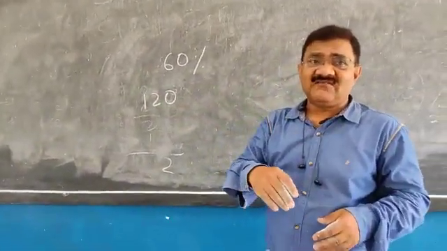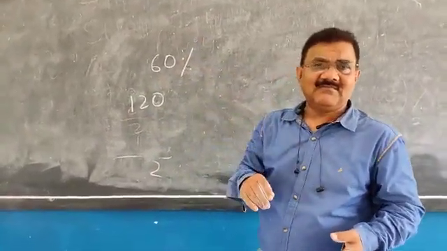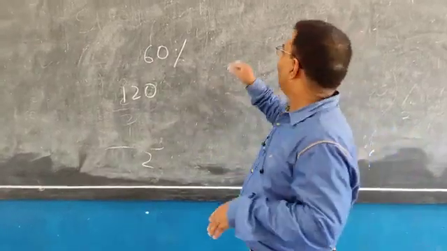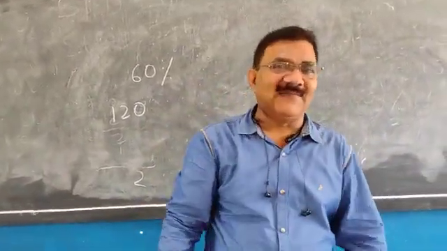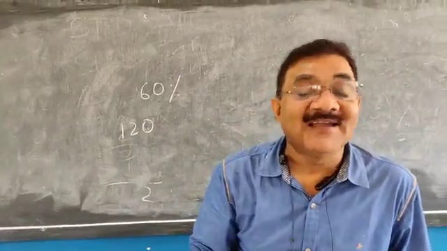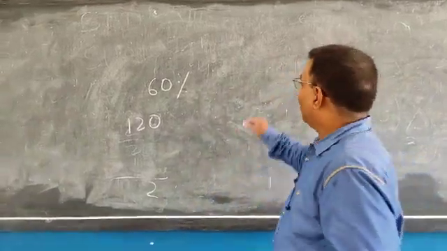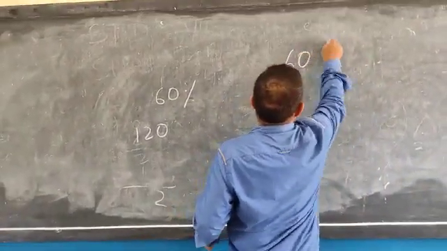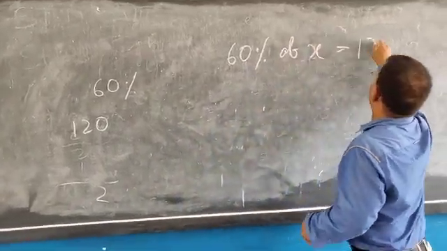Now next question: what is the number whose 60% is 120? Very easy to solve. If you are not knowing in mathematics, what we put? X means unknown, not knowing. 60% of X is equal to 120.